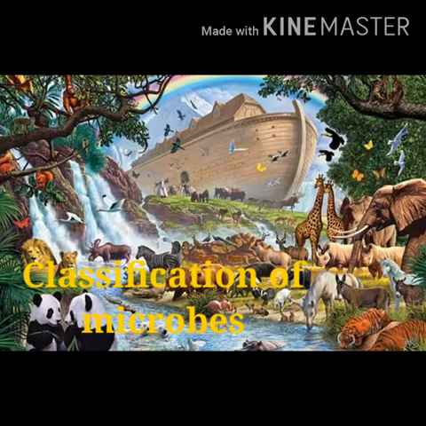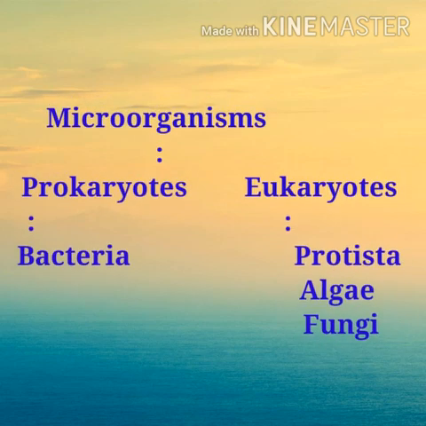Classification of microbes. Among all the living organisms like animals, plants, and birds, microorganisms are largest in number. Hence, in order to study them in a systematic way, they are classified into groups and subgroups. Microorganisms are divided into two groups, that is prokaryotes and eukaryotes. Prokaryotes include bacteria. Eukaryotes include protista, fungi and algae.